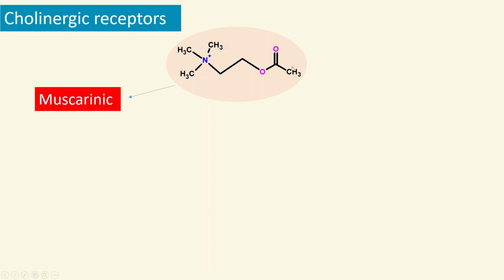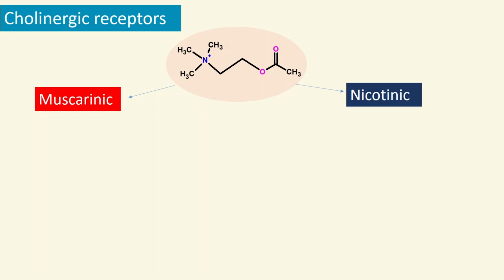Let's look at the cholinergic receptors that acetylcholine binds to. Acetylcholine, which is a cholinergic neurotransmitter, also known as a parasympathetic neurotransmitter, binds to two types of cholinergic receptors. One is muscarinic, and the second type is nicotinic receptors.